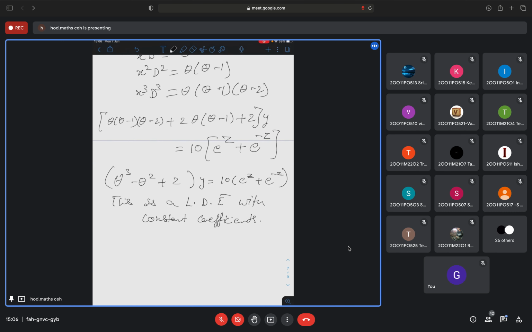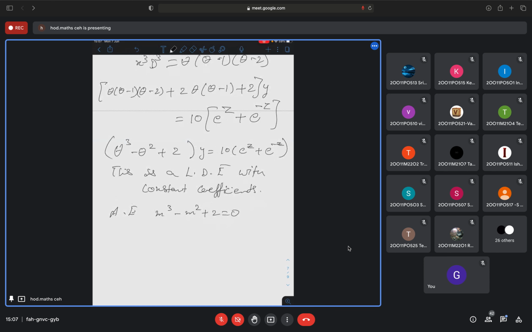So this is a differential equation with constant coefficients. Now you have to solve this differential equation. For that you need to write the auxiliary equation. On the right hand side you don't have zero, so both complementary function and particular integral you need to calculate. So the auxiliary equation will be what? m cube minus m square plus 2 is equal to 0.